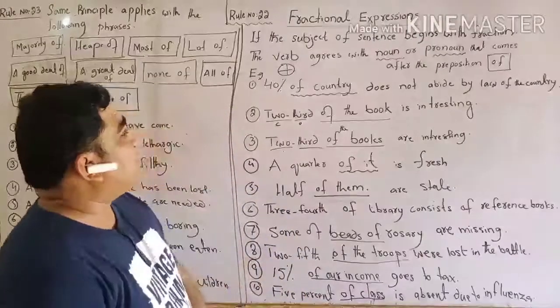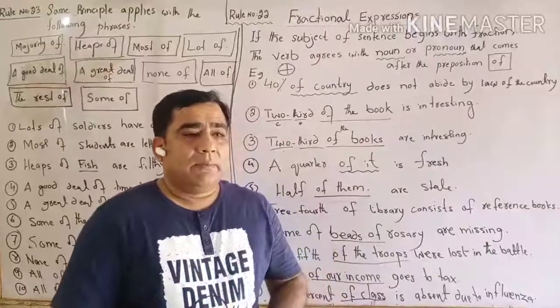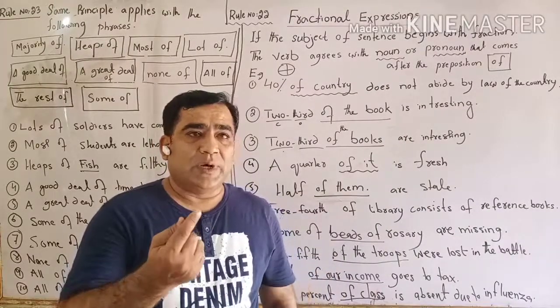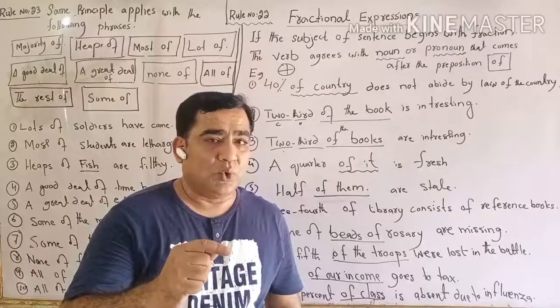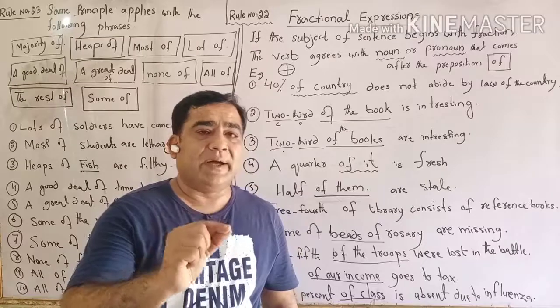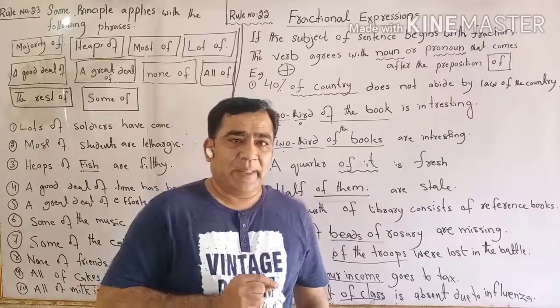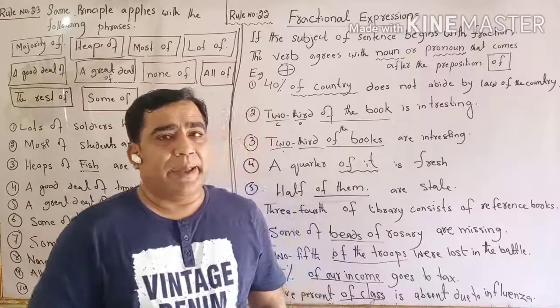Fractional expressions are used when we have a part of the whole. If we have one and we make a part of one or the whole, I mean a segment of the whole, it is called a fractional expression, and it is used in subject-verb agreement.